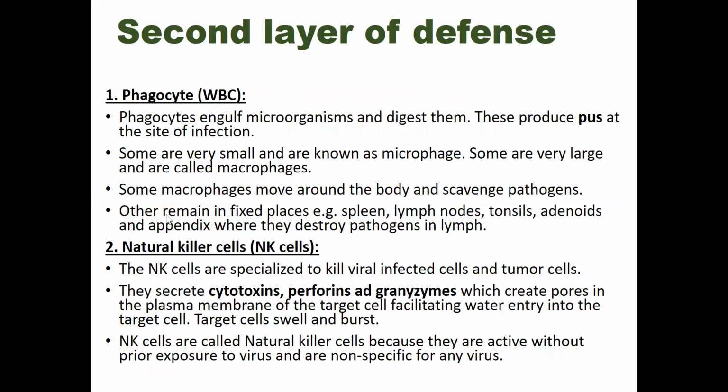They can remain in fixed places, and they can also circulate through our whole body. I will talk about these more in our next lecture, so don't worry. Another component of the second layer of defense is the natural killer cell, or NK cells.